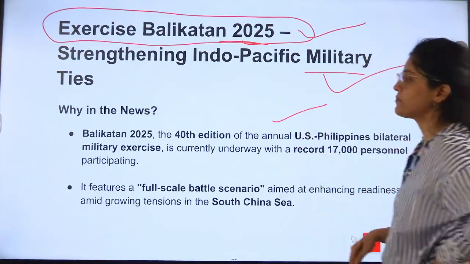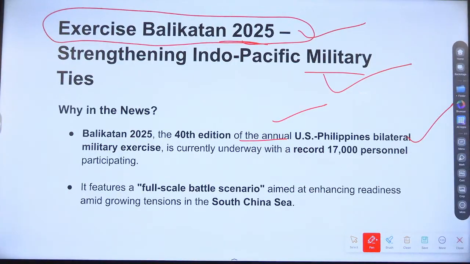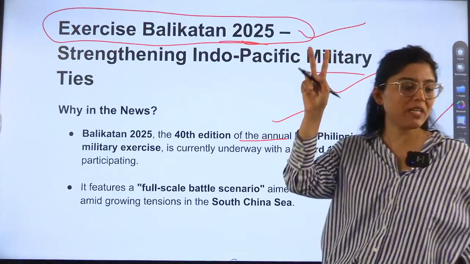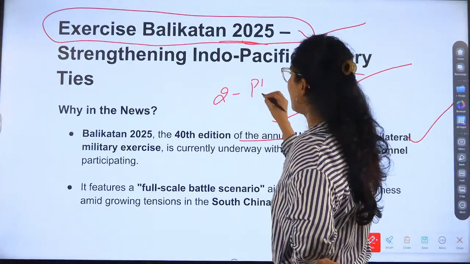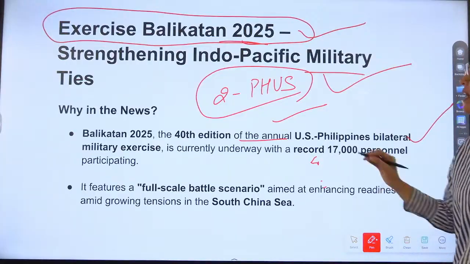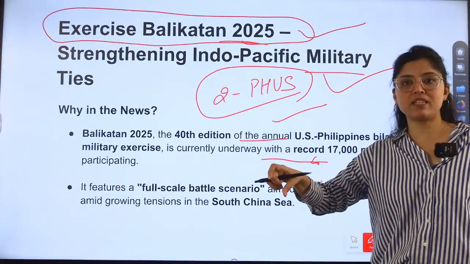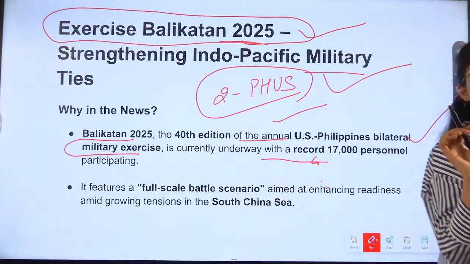So answer is Balikatan 2025, 40th edition of the US-Philippines bilateral military exercise. So first information is it is bilateral, means between two countries. Between two countries, which is Philippines and US. Okay, Philippines and US, and then it is a military exercise. This also you have to keep a note of. It is a military exercise.